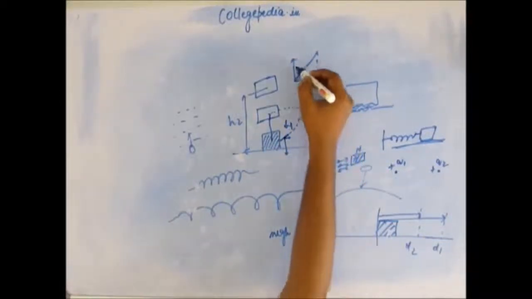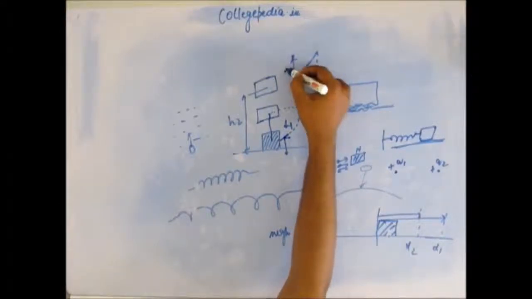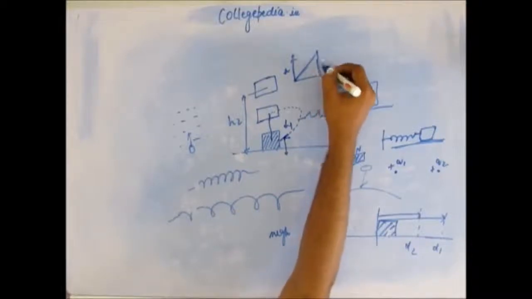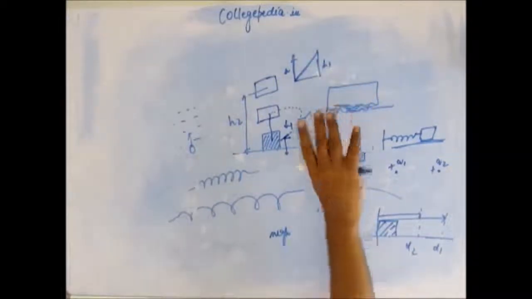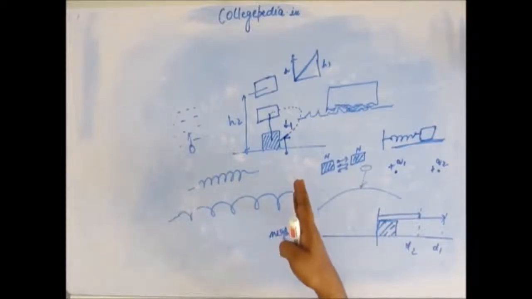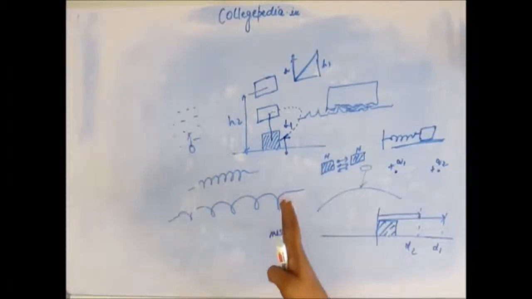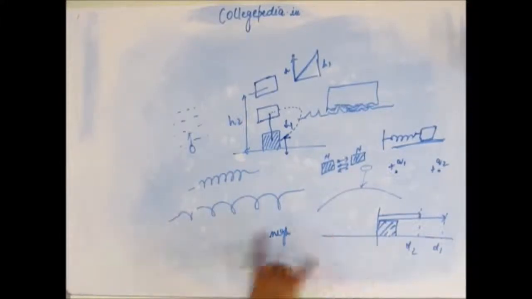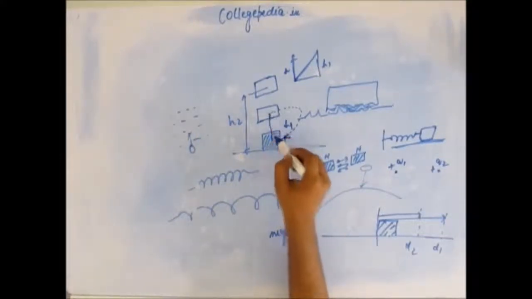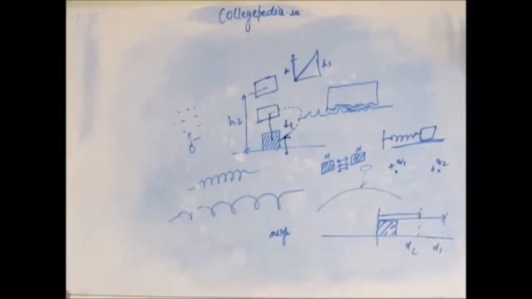So no matter whether it has come to a height h1 through a straight line, or it has come to the same height h1 through a curved path, work done will be the same irrespective of what path it has followed. Because the force it has to overcome is acting all the time downwards, we have to do work only for upward movement. For a left-right movement, there is no work required. So work will be the same on this straight line and on this curved line. So that finishes our discussion and we'll conclude this.